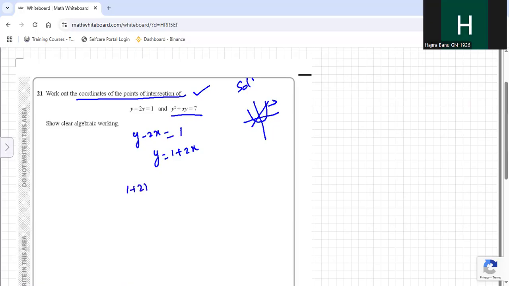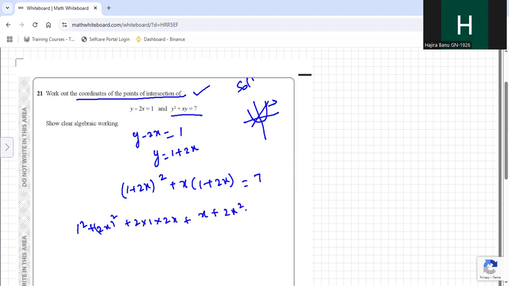So (1 plus 2x) whole square plus x into (1 plus 2x) equals 7. Now expanding (1 plus 2x) whole square: 1 square plus (2x) whole square plus 2 into 1 into 2x, plus x into 1 is x, plus x into 2x is 2x square, equal to 7. 1 square is 1, (2x) whole square is 4x square, plus 4x, plus x, plus 2x square equals 7.